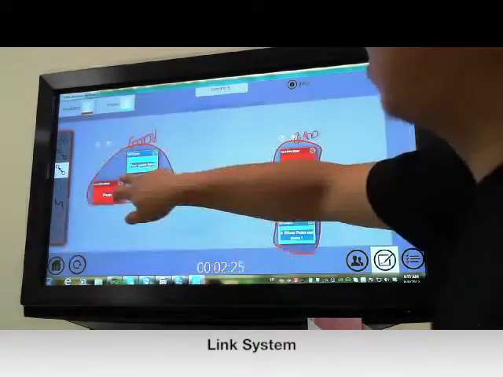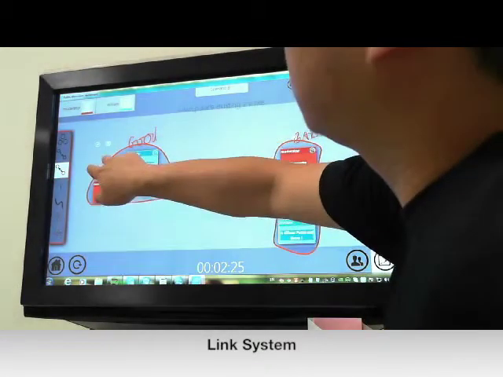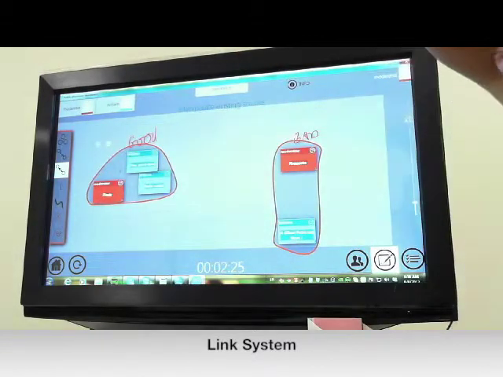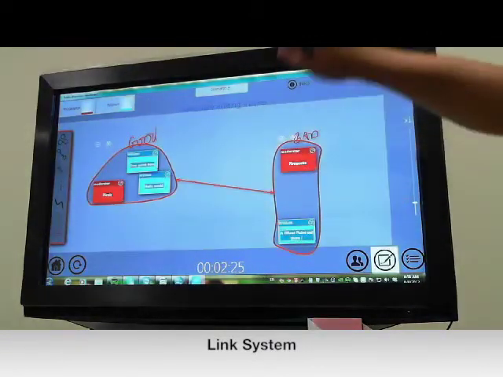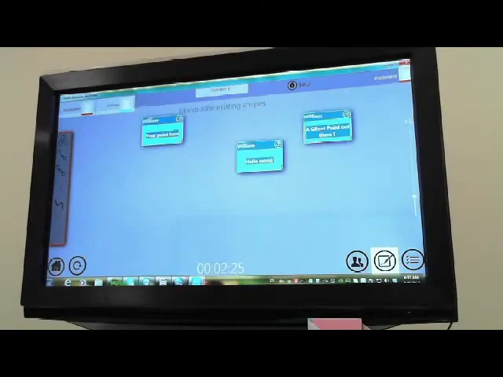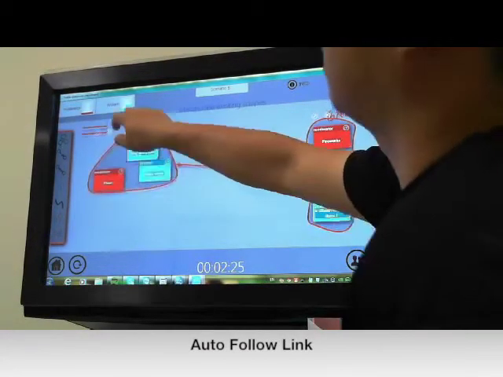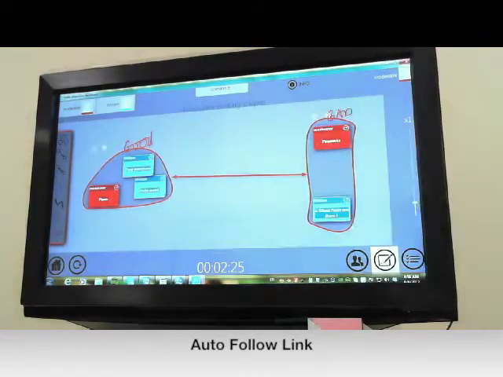All you have to do is press the first point and the second point, and then voila, a link is automatically formed. This link is attached to the two groups. So whenever you move the group, the link will follow up and down. This is how the intelligent link system works.